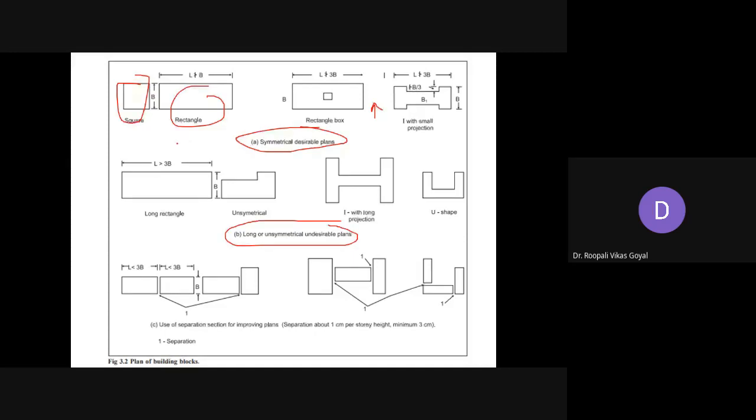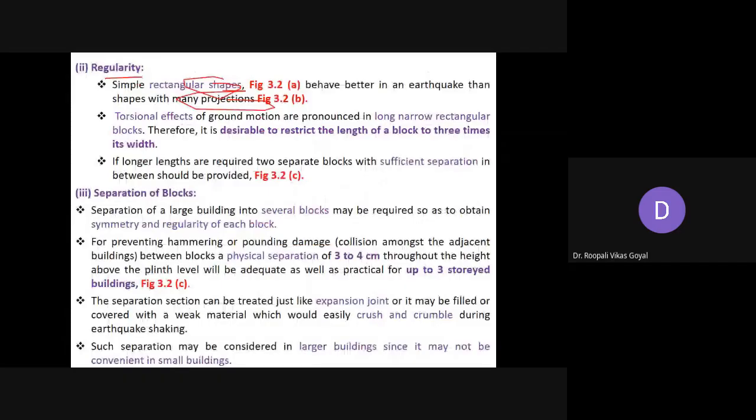Okay, here some offset is there. Here symmetry is there, but I section with long projections is there. So here this is a U-shaped building. So as far as possible, this type of structure should not be adopted if you want to make your building earthquake resistant.